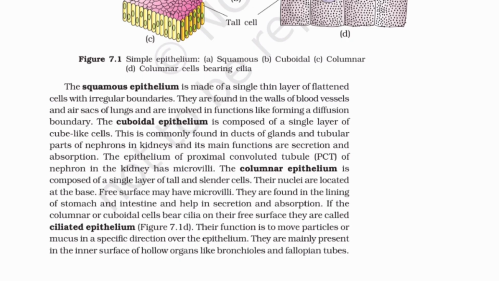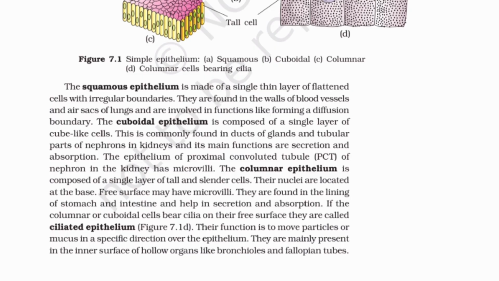Squamous epithelium is made of a single thin layer of flattened cells with irregular boundaries. They are found in the walls of blood vessels and air sacs of lungs and are involved in functions like forming a diffusion boundary. The cuboidal epithelium is composed of a single layer of cube-like cells. This is commonly found in ducts of glands and tubular parts of nephrons in kidneys, and its main functions are secretion and absorption. The epithelium of proximal convoluted tubule (PCT) of nephron in the kidney has microvilli.